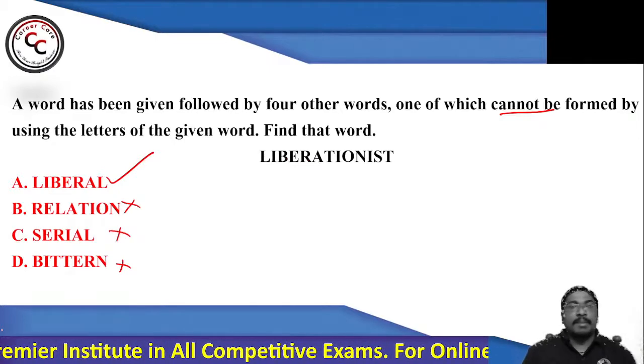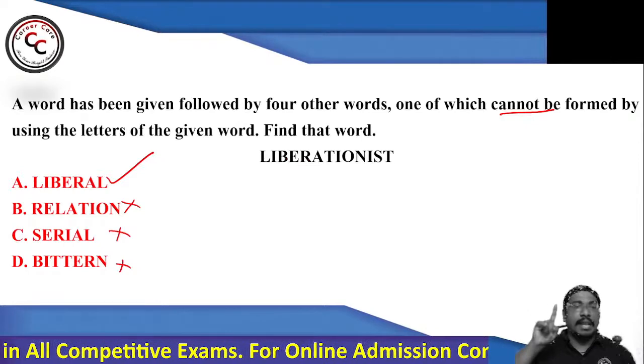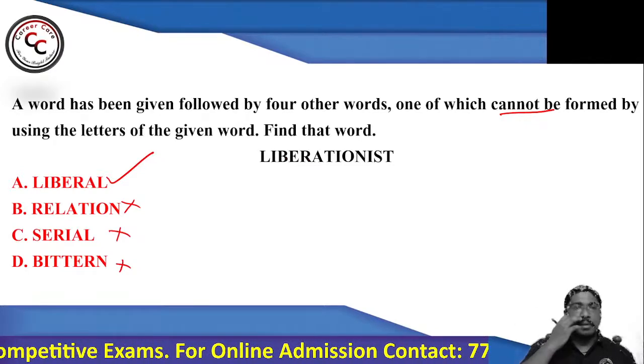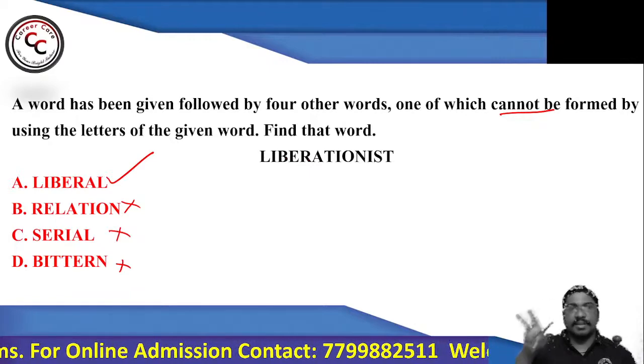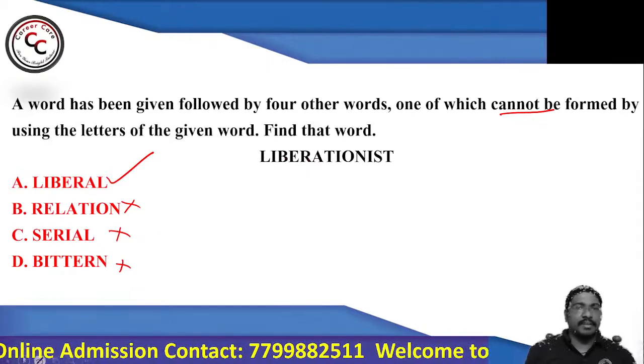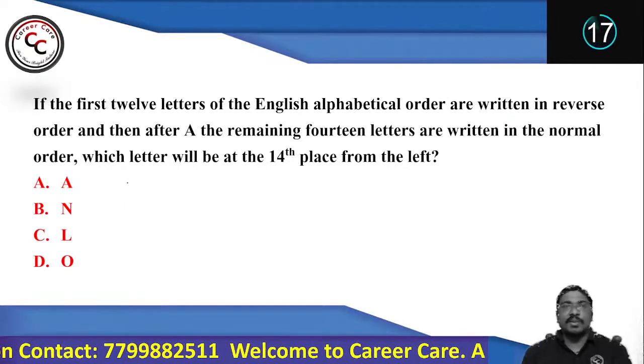Absolutely. Why? Because in liberationist there is only one L. But in the word called liberal, there are two L's, initial and the last. So here the odd man out is option number A. Simple. Nice. Now, look at this particular interesting question of today's session.